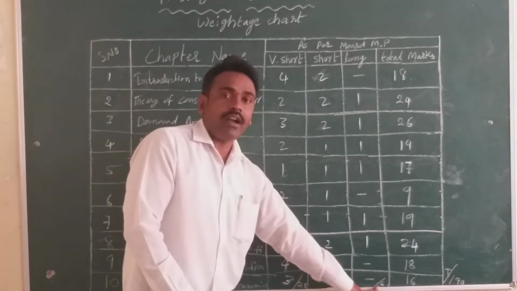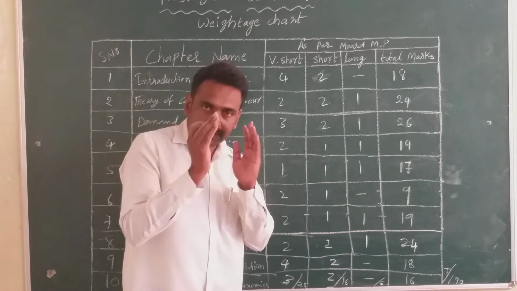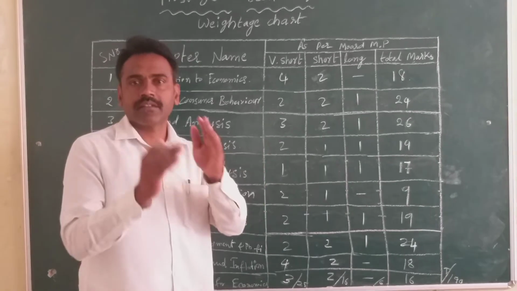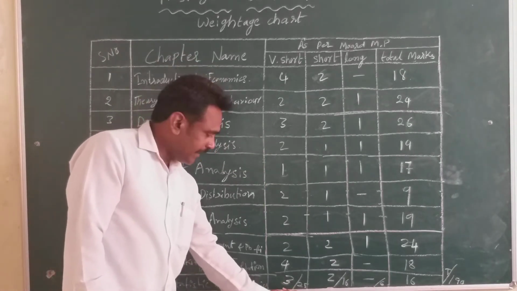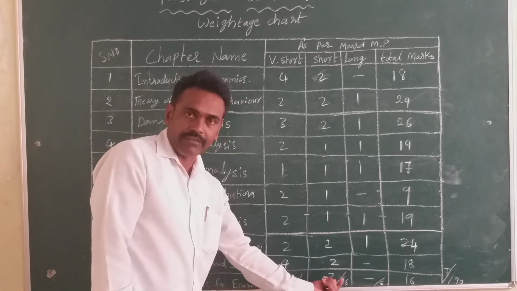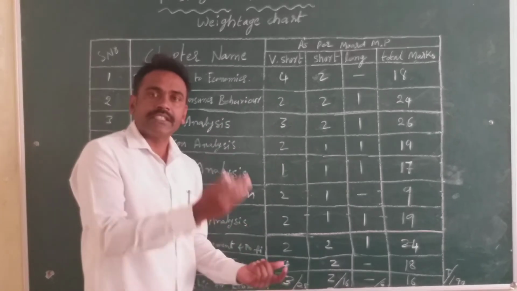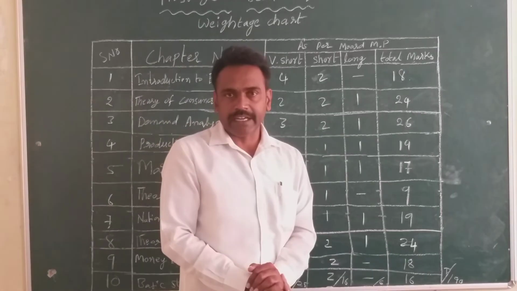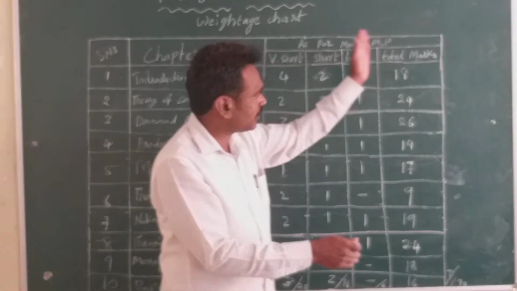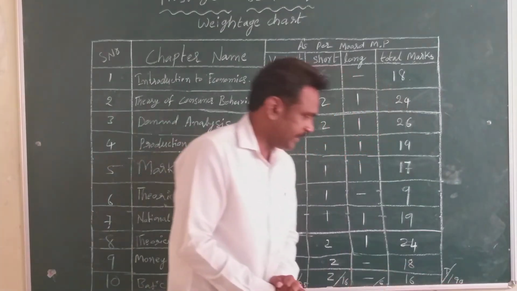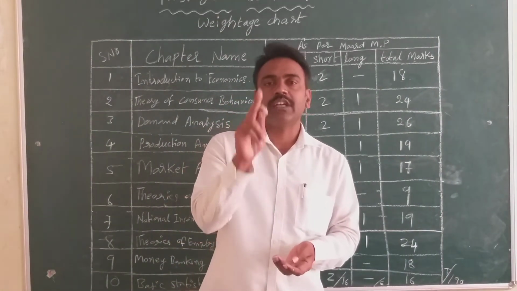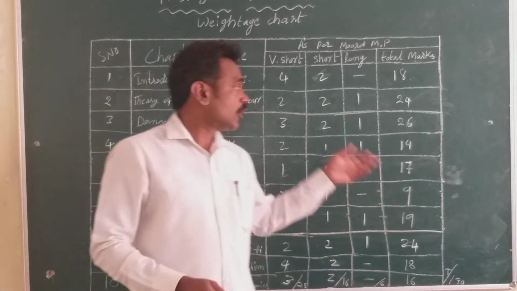And then the long answers. In this question paper, 6 questions are there. You can write only 3. 3 tens are 30. See this, 30 for very short answers, 40 for short answers. 30 plus 40 is equal to 70, and long answers 30. 70 plus 30 is equal to 100. So the total marks in all this weightage is 190, and you can write only 100. So this is the total weightage.